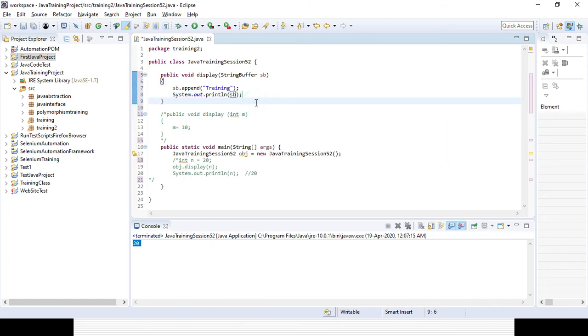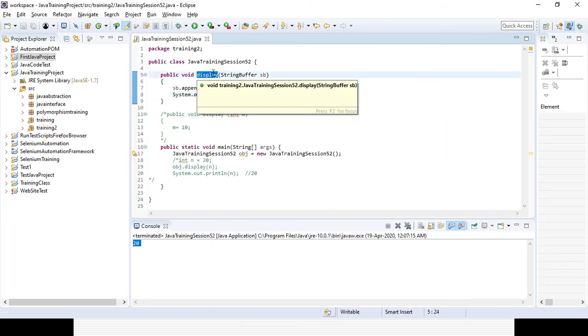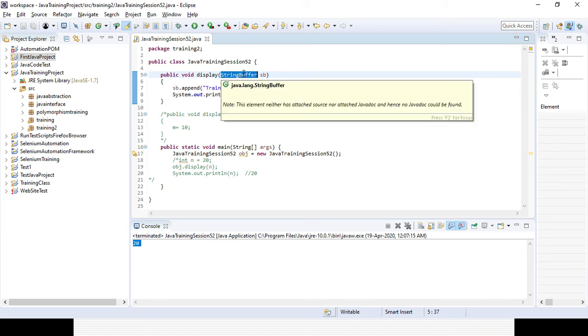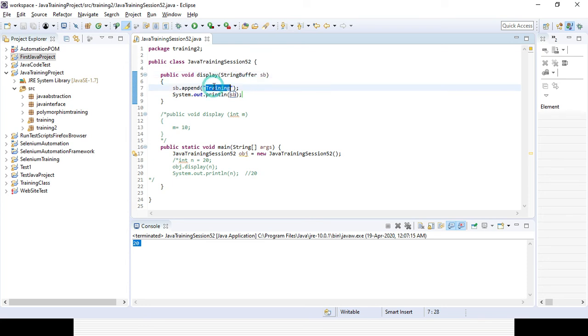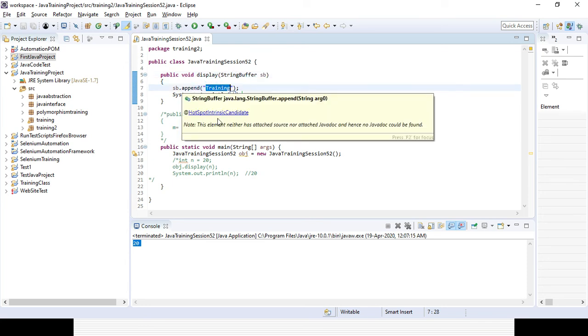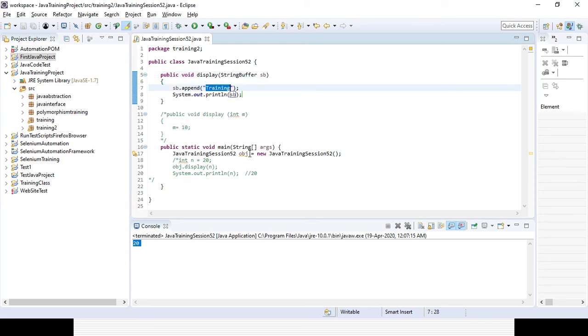Okay. So here I am creating a method display where I want to pass the string buffer. And the variable name I am declaring as sb, and I want to append that with training and I want to print it out. Now I'm creating another object of the class in the main method, right?